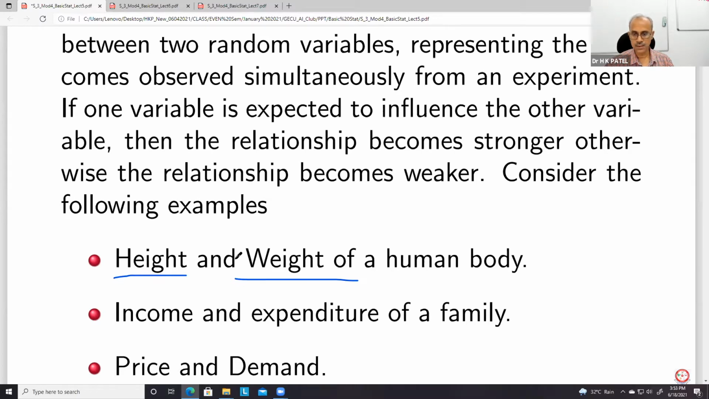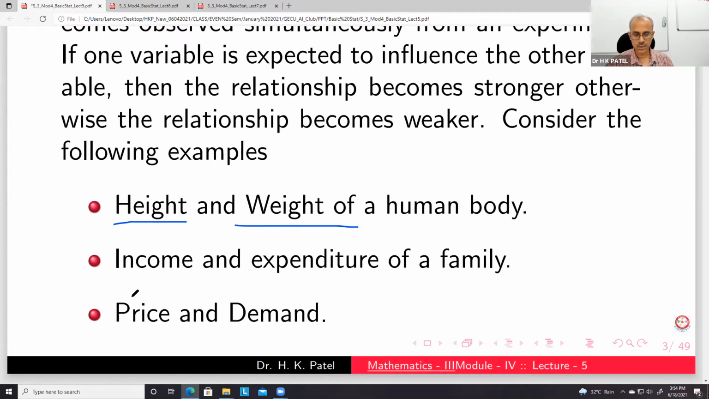You can see that when height increases, weight also increases. Similarly, in case of income and expenditure, when income increases, expenditure also increases. But some are the reverse type: one increases, but the other decreases, like price and demand. If the price is less, then you have more demand for the product, or if price is high, demand is less. This type of situation occurs.